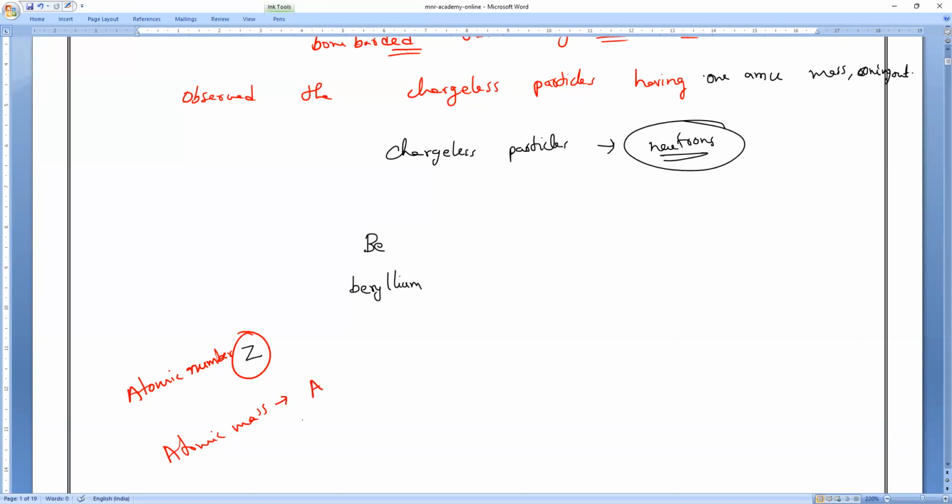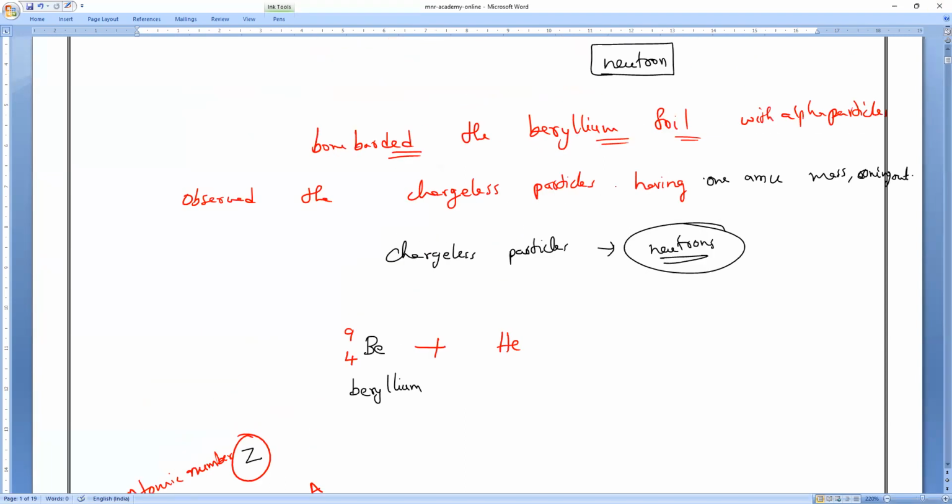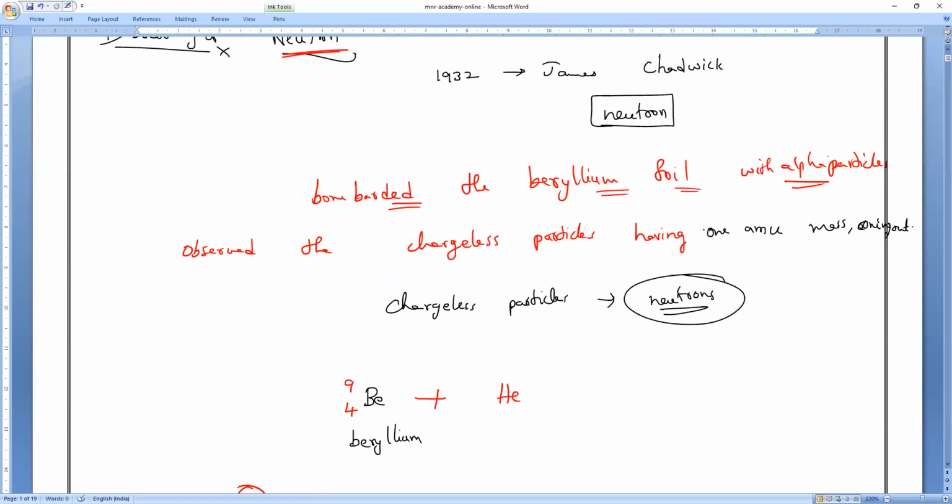So note it, everybody. Beryllium atomic number is 4, atomic mass is 9. When it is bombarded with helium alpha particles, what do we mean by alpha particles? We are already familiar. Helium only, right? So He 2+. What is the atomic mass of helium 2+? 4 units. So 2 and 4: alpha particle. Please remember alpha particle.